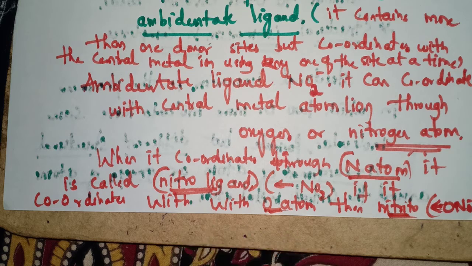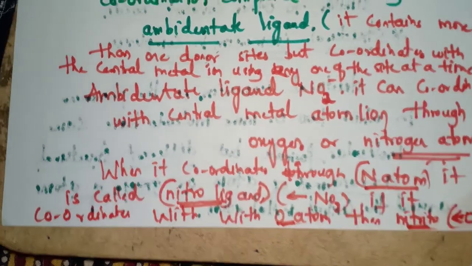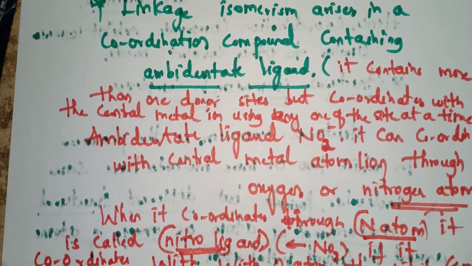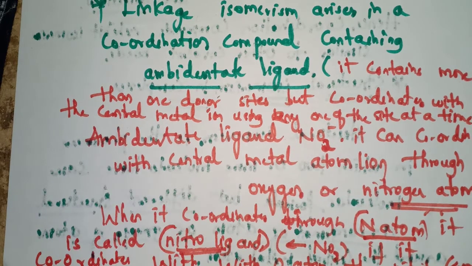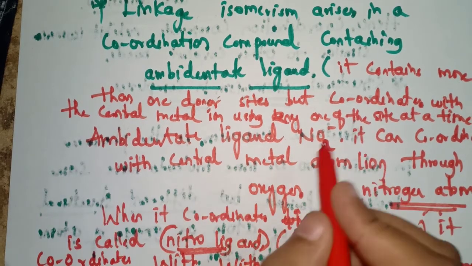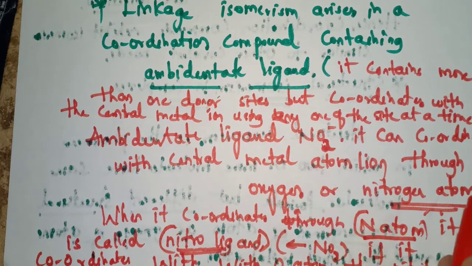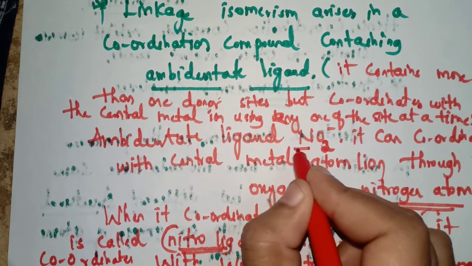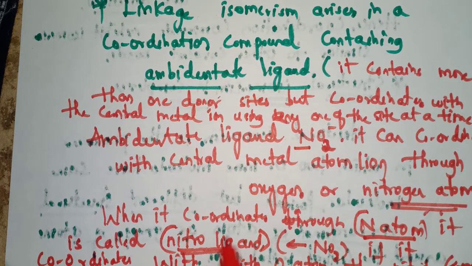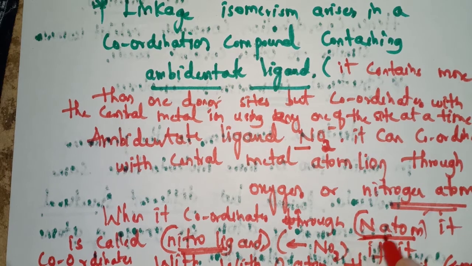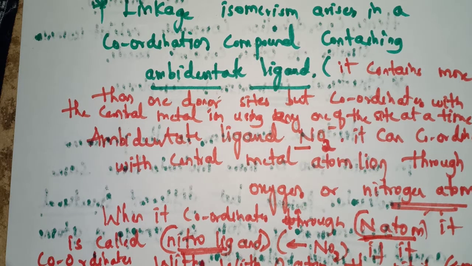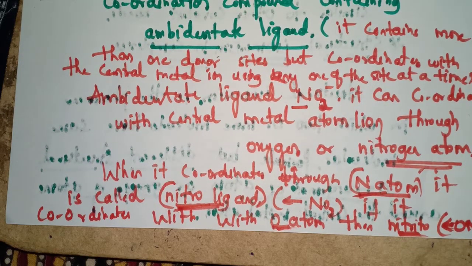Did you get my point? Linkage isomerism arises in ambidentate ligands which have more than one donor site but coordinate with the central metal atom using any one donor site at a time. If you consider the ambidentate ligand NO2 minus, it can coordinate with the central metal atom using its nitrogen or oxygen. If it coordinates through the nitrogen atom, it is called a nitro ligand. If it coordinates through the oxygen atom, it is called nitrito.